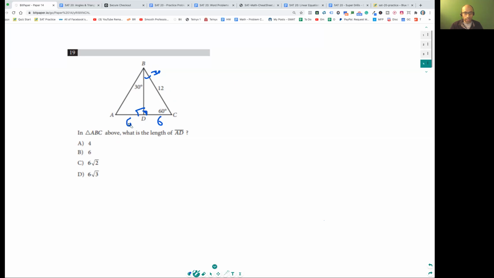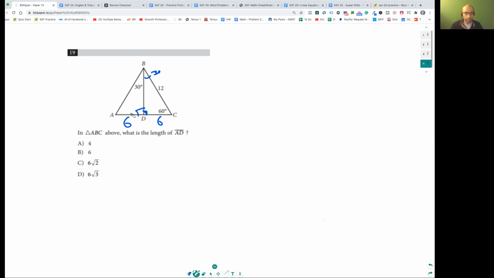And so this guy's also 6 over here. So it's symmetric. Many times you'll have symmetric 30, 60, 90s. This guy and this guy right over here. Okay, so be careful. Be super careful.